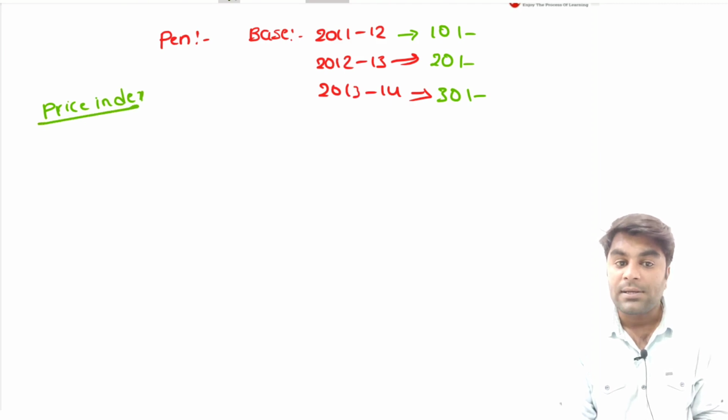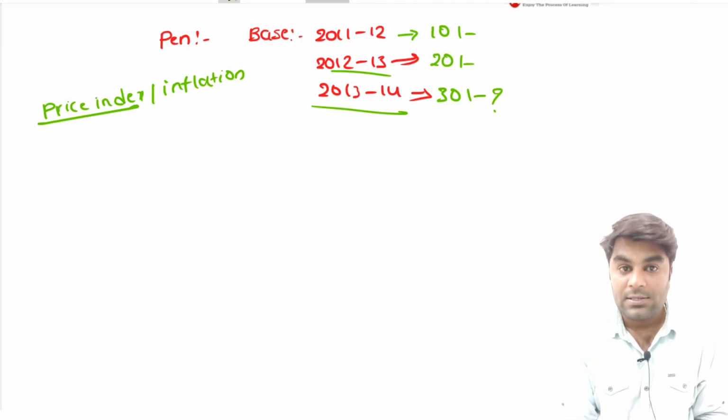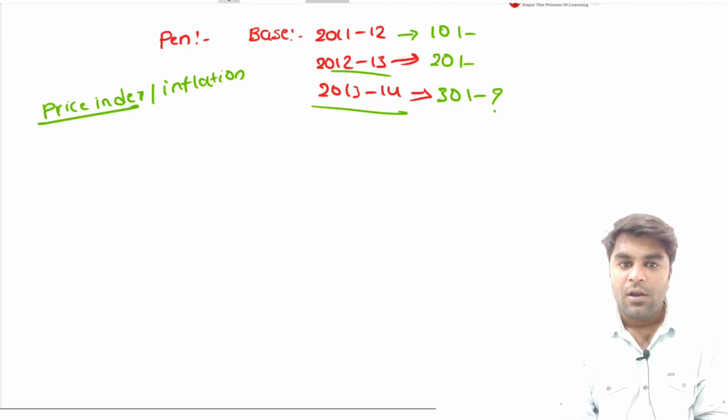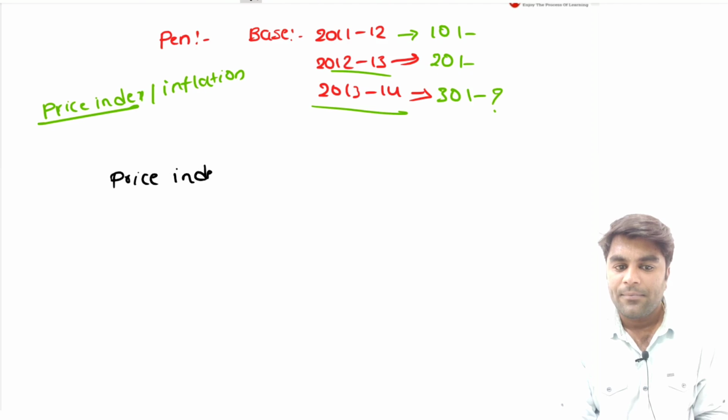And by using the price index, we are going to calculate inflation. Now, let us have a task. We are going to calculate the inflation of the pen in the year 2013-14 when compared to the year 2012-13. For that, we need to construct the price index first. Now, how to construct a price index? Let's see the price index of the years 2012-13.